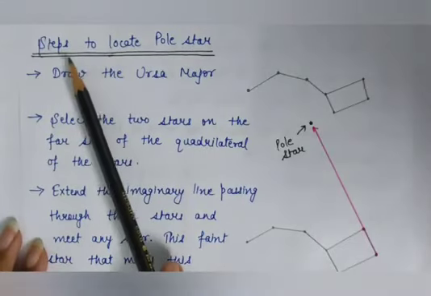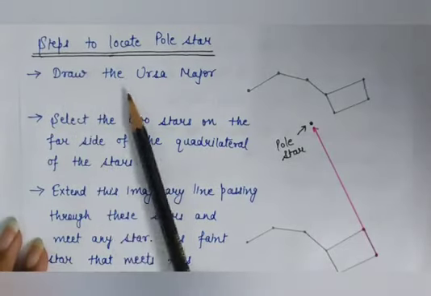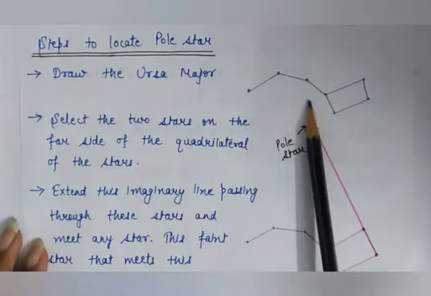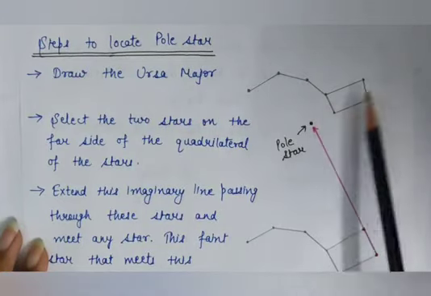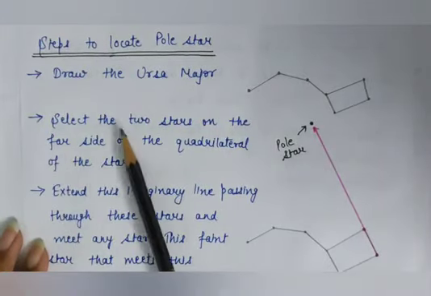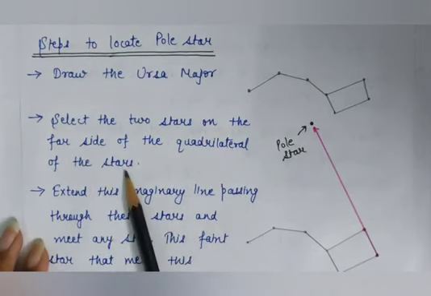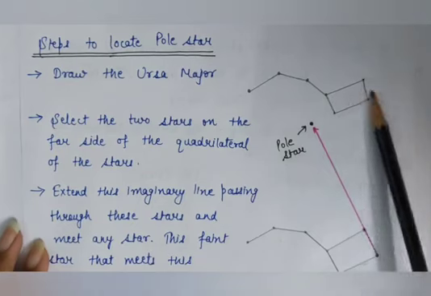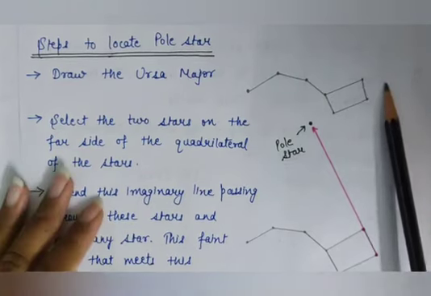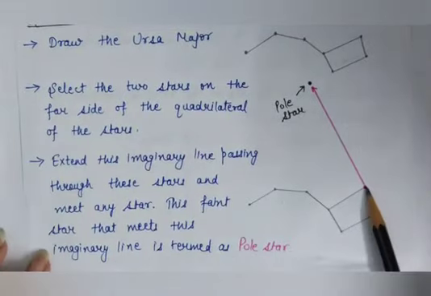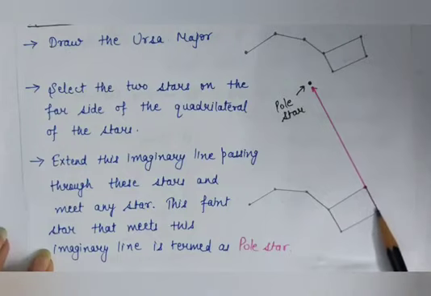So the first step is to draw the Ursa Major. This is Ursa Major. It consists of 7 bright stars. Now select the 2 stars on the far side of the quadrilateral of the star. Means from this quadrilateral select 2 stars. Okay, so suppose we are selecting these 2 stars, and now extend an imaginary line passing through these stars.